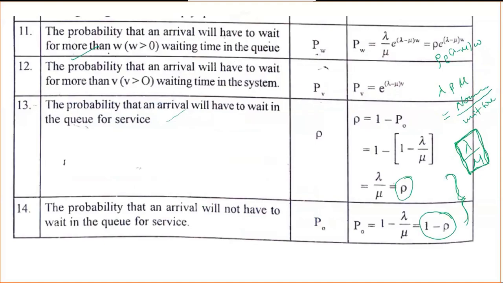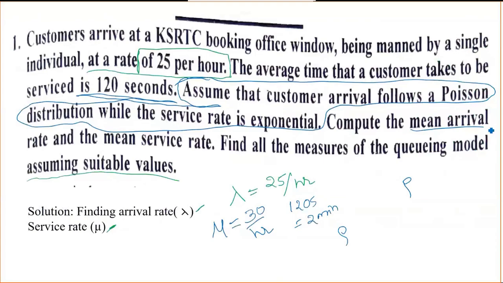Mean arrival rate is nothing but the lambda, so that we already found out. Mean service rate is nothing but the mu, so we already got that value also. So find all the measures of the queuing models. Whatever equations are there, the major ones you need to calculate first.